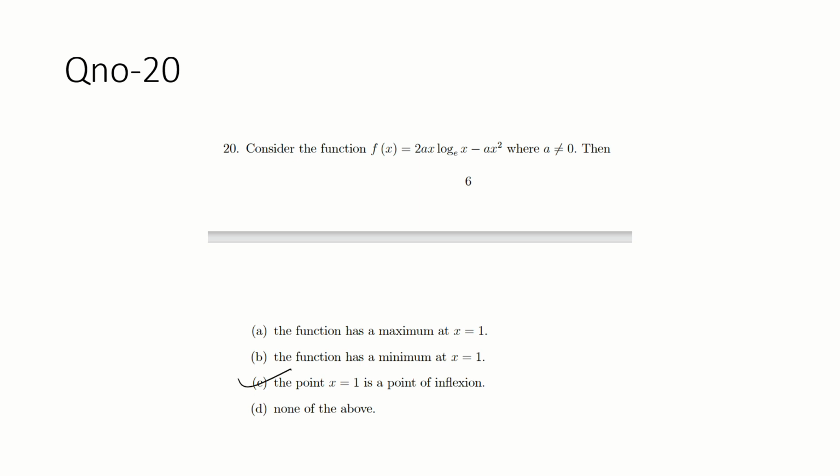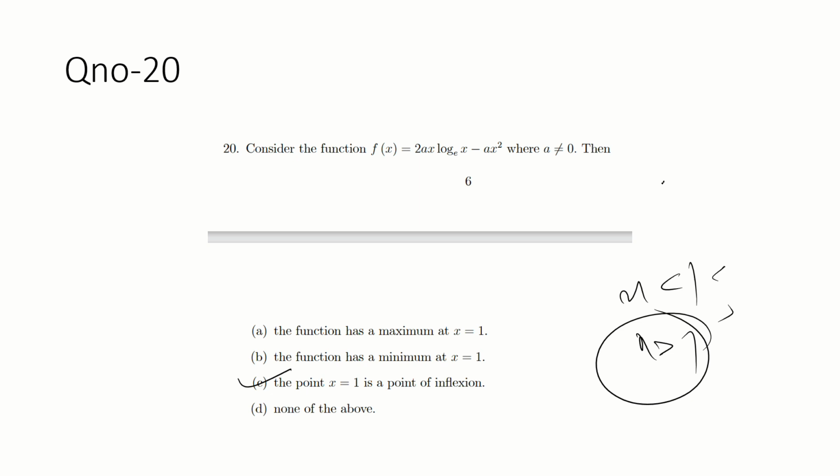C is the correct option. This is a point of inflection. Guys, this is a condition: if the double derivative is 0, then it shows the point of inflection. And for the point of inflection, just take a negative and a positive value, and check it.